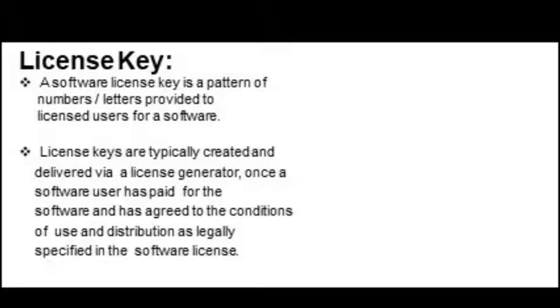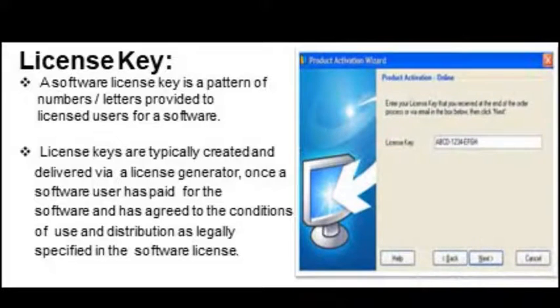License keys are typically created and delivered via a license generator. Once a software user has paid for the software and has agreed to the conditions of use and redistribution as legally specified in the software license, in this case you can use it freely by paying the money for that software. Here you can see that in a box there is ABCD 1 2 3 4 EFGS. Some examples are given in this format. Different types of keys are generated.